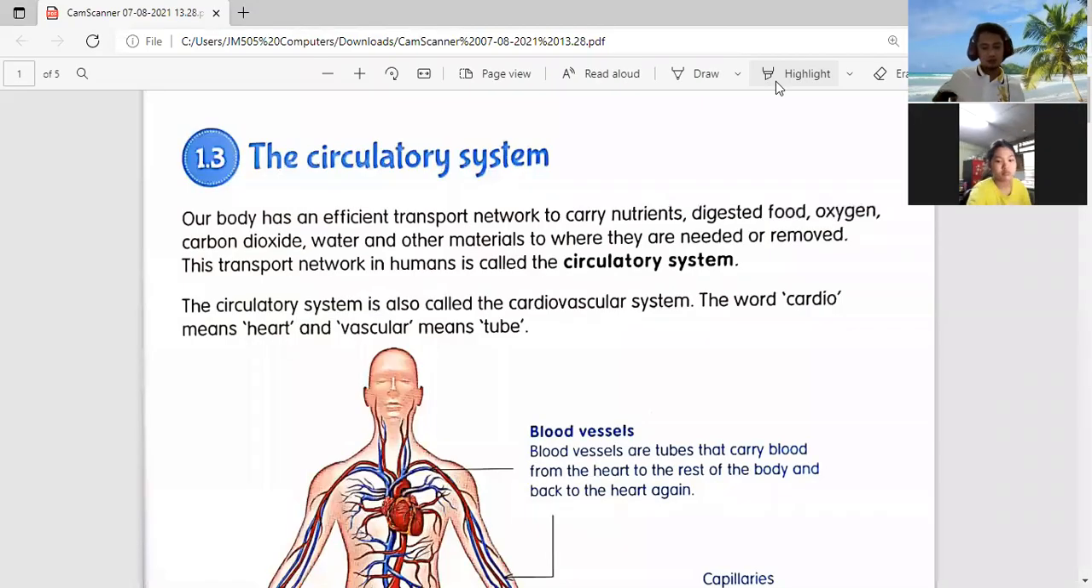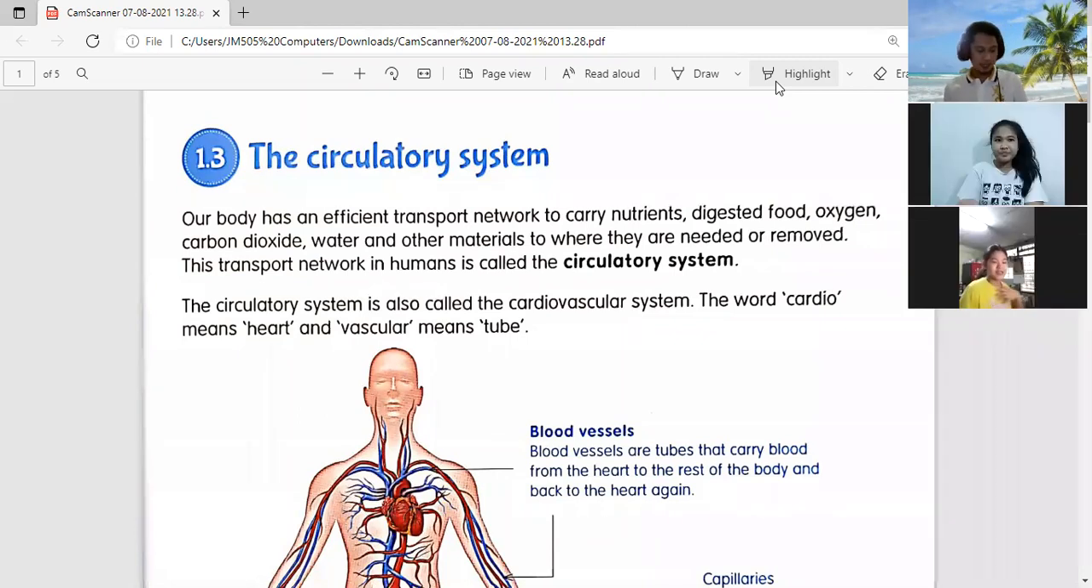Okay, our lesson for today is all about the circulatory system, page 10. I think everybody knows this is your lesson in the health subject with Teacher Mary. So, circulatory system: our body has an efficient transport network